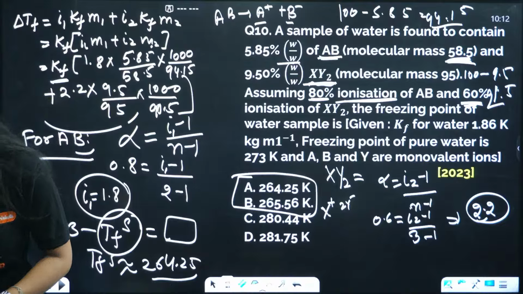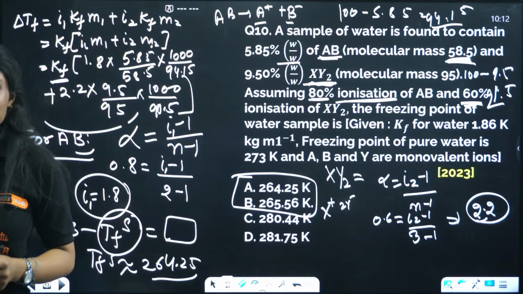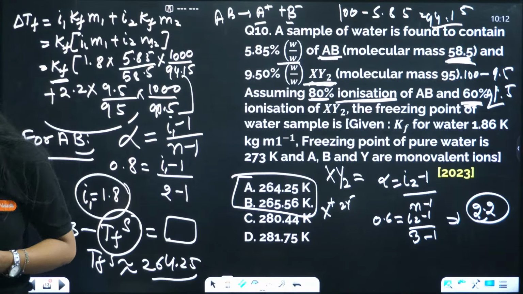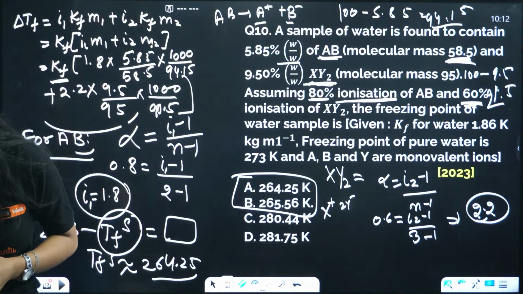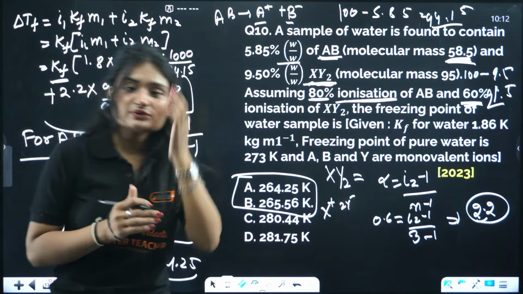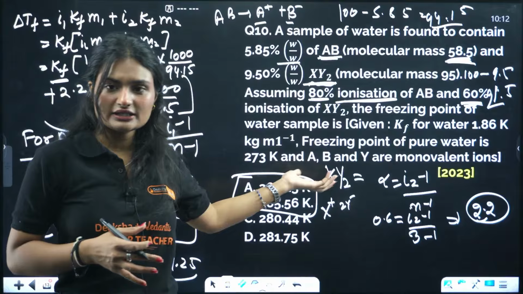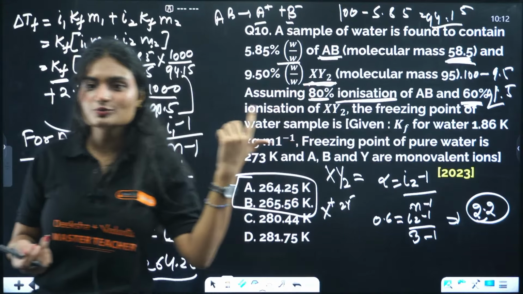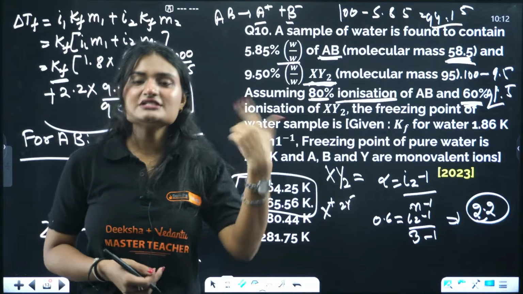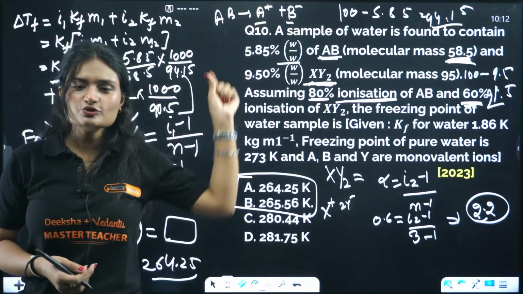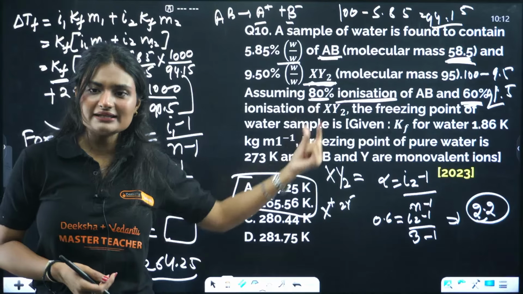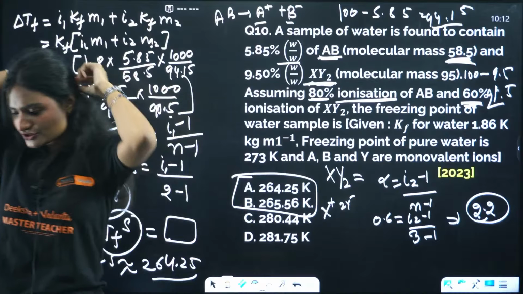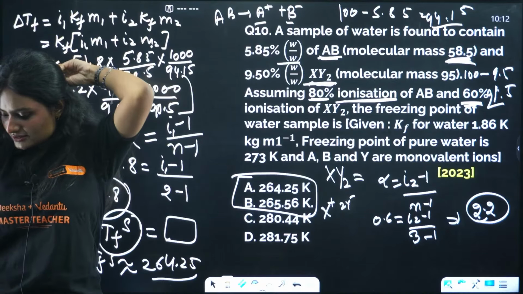Yeah, you did it in 43.13 seconds, Prajwal. That's actually really impressive. It's a lot of calculation. How can we do it in 1 minute? That's what I'm saying. Some questions are calculative and will take some time, but some questions are easy. For example, the intermolecular hydrogen bond question we did first, you will save some time there and use that time for solving these questions. I hope it is clear.